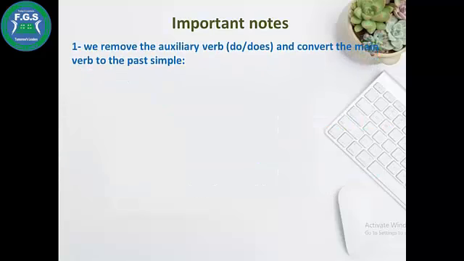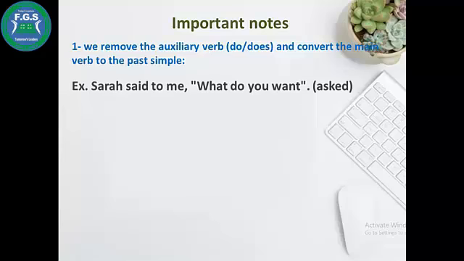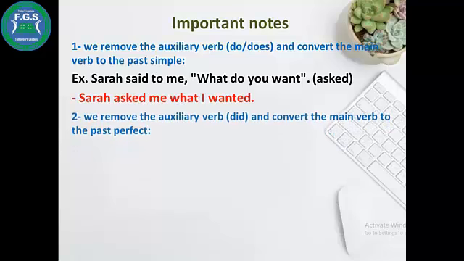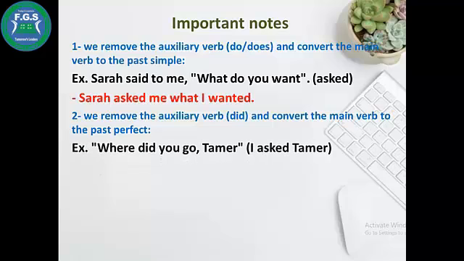Important notes. Number 1, we remove the auxiliary verb do or does and convert the main verb to the past simple. Sarah said to me, "What do you want?" Sarah asked me what I wanted. I remove do and convert the main verb to the past simple; want will be wanted. We remove the auxiliary verb did and convert the main verb to the past perfect. "Where did you go, Tamer?" I asked Tamer where he had gone.